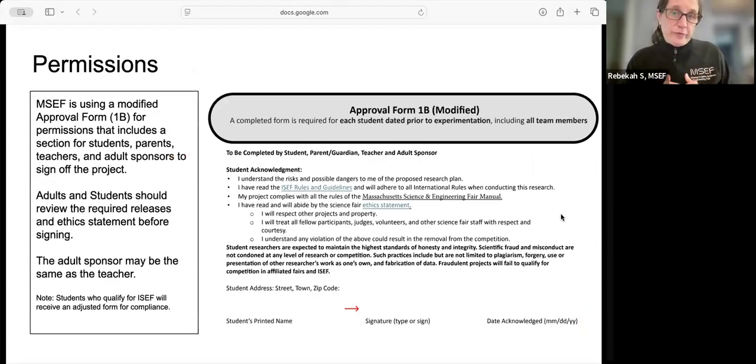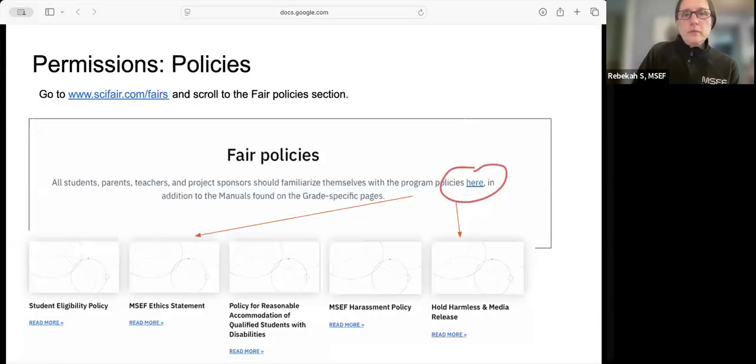So that modified approval form, this is some of the information that's on the ISEF Form 1B. We have modified it for MSEF, so it has some additional signatures. So this requires information about the student, teacher, and adult sponsor, which may be the same person, and the parent signature. So take a look at this. It needs all these signatures on this one page, and you should be reviewing the releases and ethics statement before signing. The FAIR policies are linked on that paperwork packet, but you can also find them at